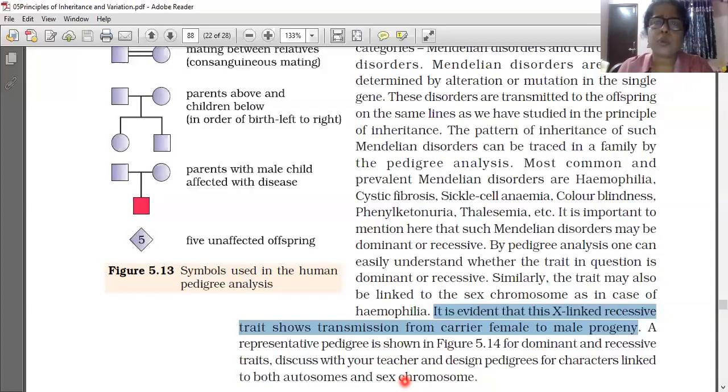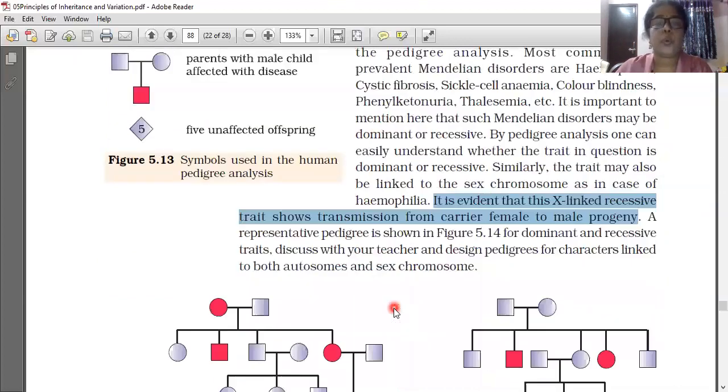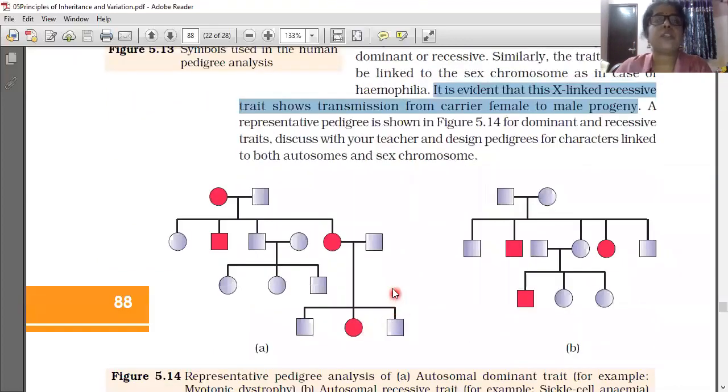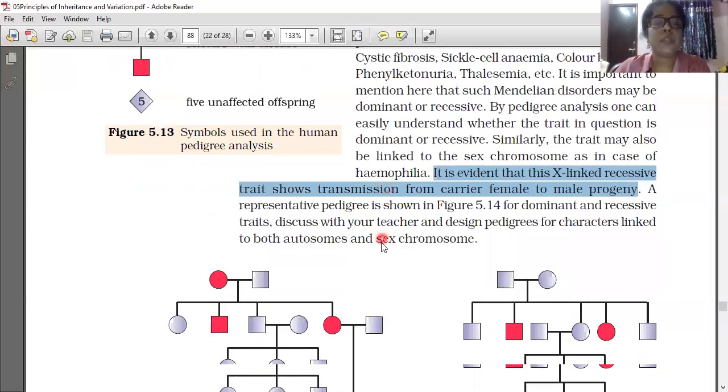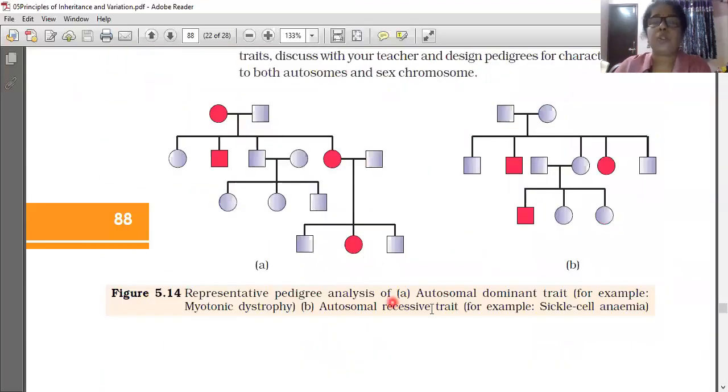Their sex chromosomes are one X and one Y. So on the sex chromosome, the recessive gene for hemophilia is present, and the dominant gene is not there. So naturally what will happen? It will be expressed, because the dominant normal gene is not there. It will be expressed there, because there is only one X and one Y. All of you understood very well? Any problem? No.